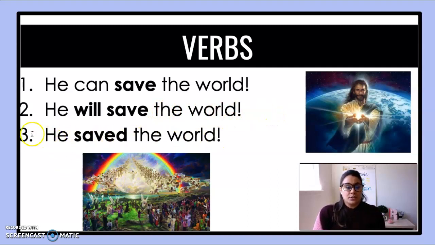And the last one here is that he saved the world. And this is in the past tense. You guessed it correctly. Saved, it's already happened. And this is true, boys and girls, because he saved the world when he died on the cross. The battle has already been won. He saved the world. So it's interesting how this one person, our Lord Jesus, just fits perfectly in this example of the past, present, and future.